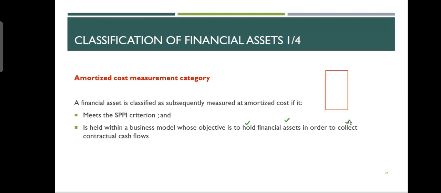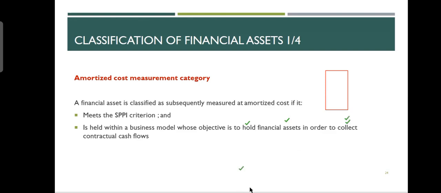Gain or loss will happen if I bought it for 100 and I'm selling it for 110, I make a gain, or I bought it for 100 and I sell it for 90, I make a loss. In this case, I'm not selling it at any price, neither above nor below. Maybe it goes to $150, I'm not selling it. Maybe it drops down to $50, I'm not selling it. So I will neither make a gain nor a loss. I'm just using it. I'm just keeping it. So fair value, amortized cost, this is the logic.